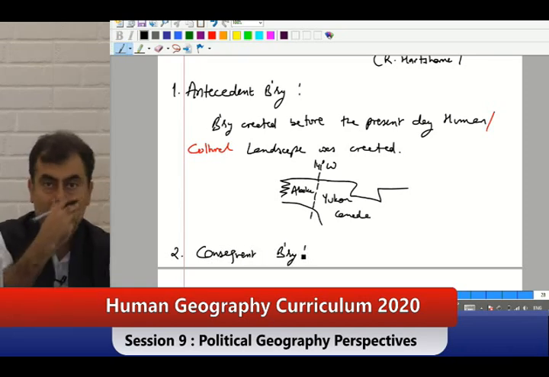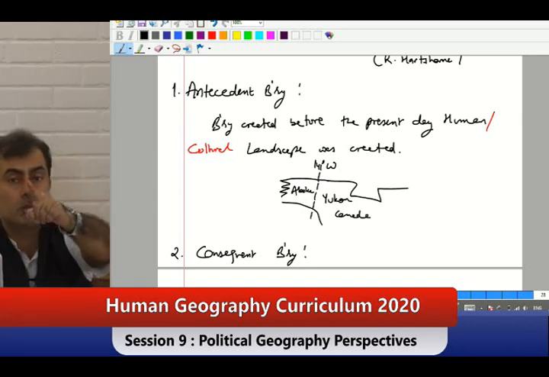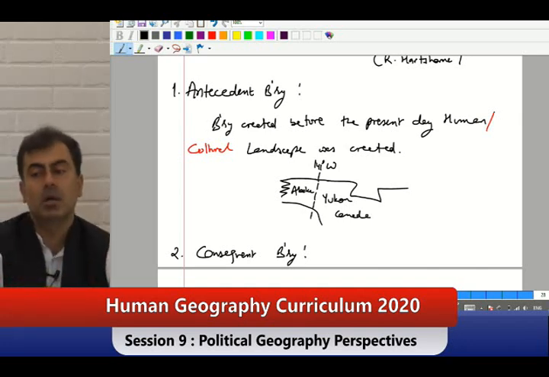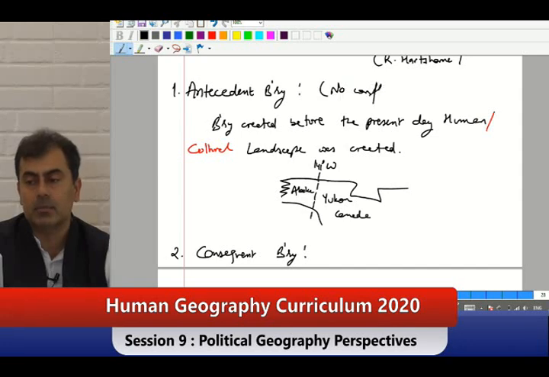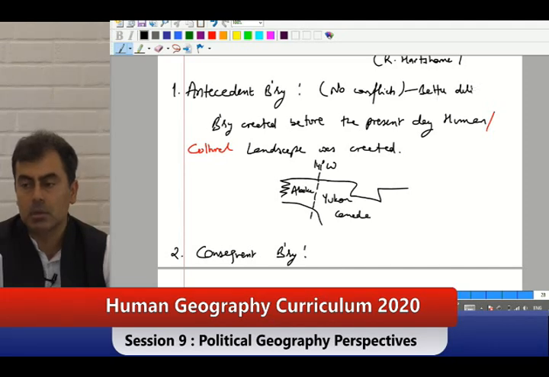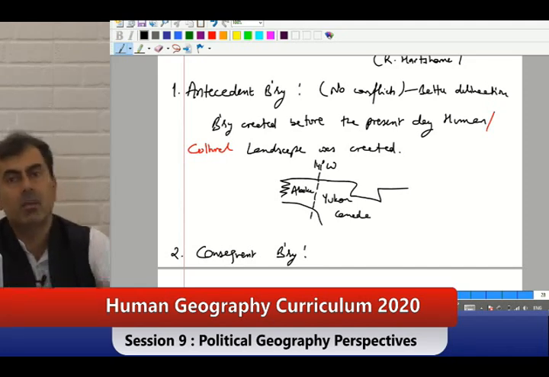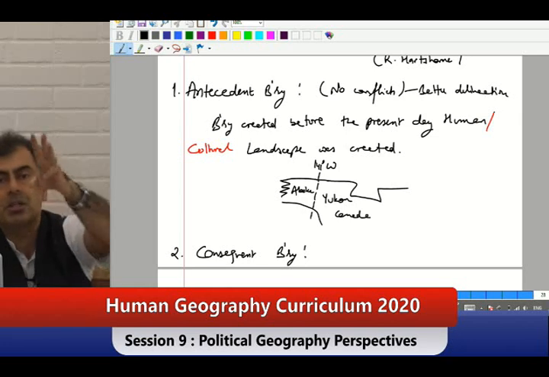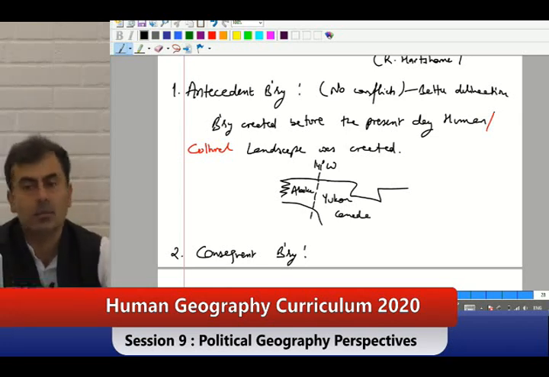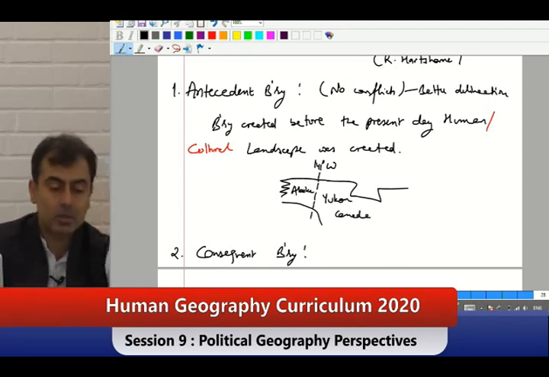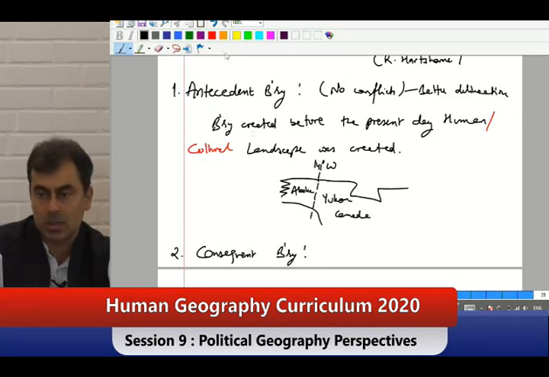Consequent boundary. See, the question which UPSC had asked in 2019 was not to list down boundaries. They said discuss the boundaries. You will have to discuss also. Say for example, no conflicts, better delineation. You will tell us how and why. And sir, how do we draw them? Remember 4 stages: allocation, delimitation, demarcation, and finally monitoring. Can be done. But this one becomes a very, very big one. So consequent is also called subsequent. So I am putting 2 names in this.